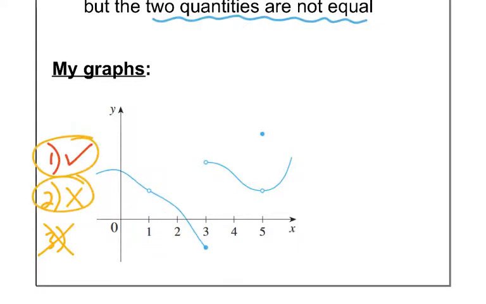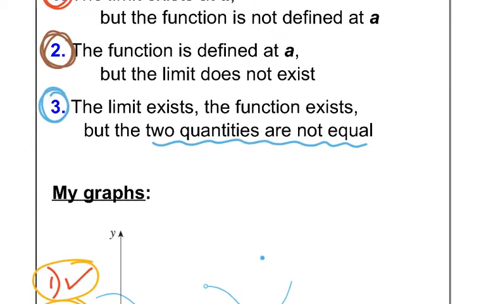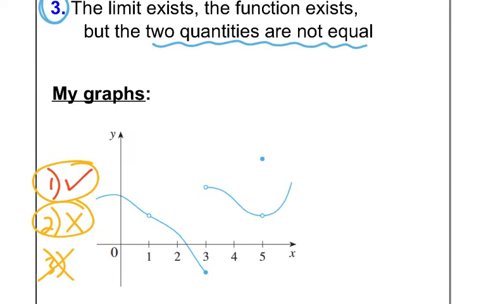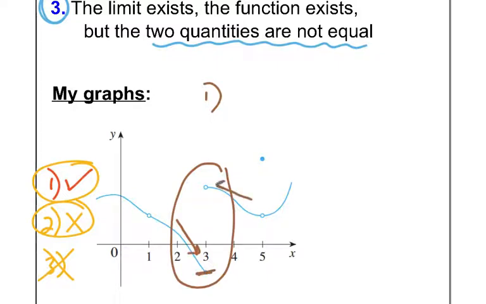Okay, for graph 2, I asked you to say, where does the point exist, but the limit does not exist? And that would be right here at x equals 3. Okay, x equals 3. Step 1, does the limit exist? Well, as I approach x equals 3 from the left, I get this value down here. As I approach from the right, I get this y value up here. Remember, it's what you get really, really close to. But notice that the limit from the left and the right doesn't match.